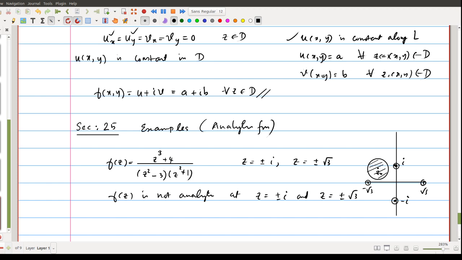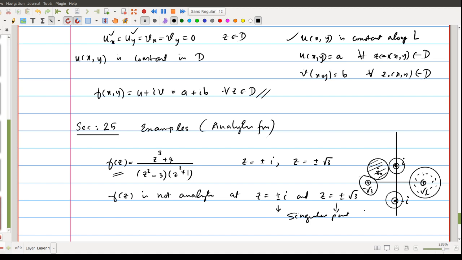At these points, i, root 3, minus i and minus root 3, if you consider a neighborhood at any of these points, the function is analytic inside this neighborhood except for that point. Similarly, you can consider neighborhoods at each of these 4 points in which this function is analytic, except for those 4 points. These four values are called singular points. Section 25 deals with this type of example.